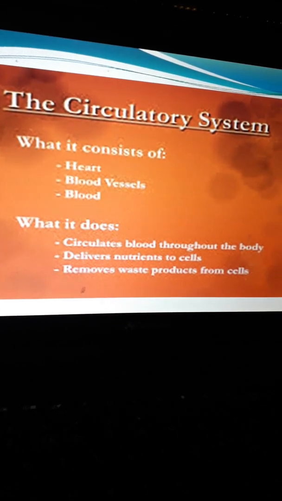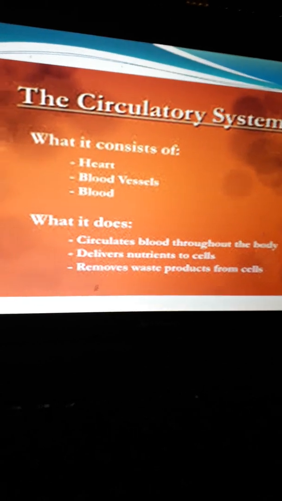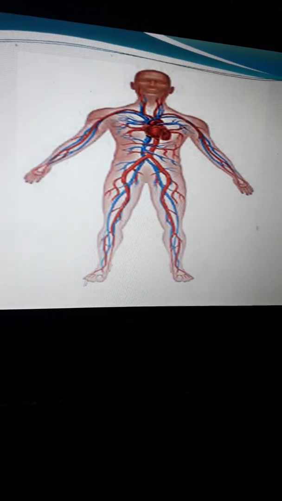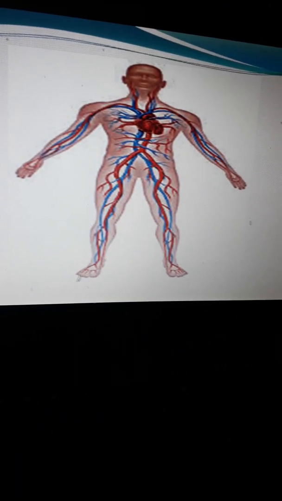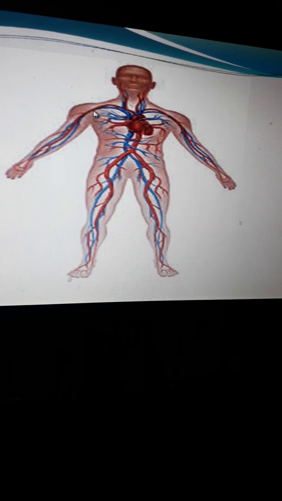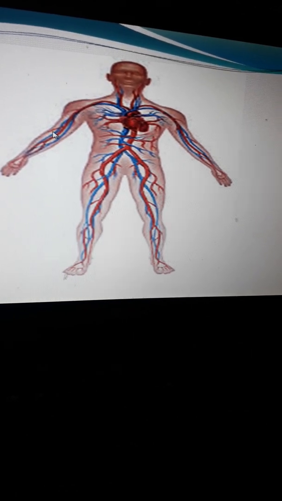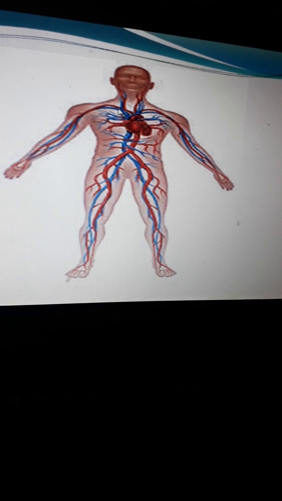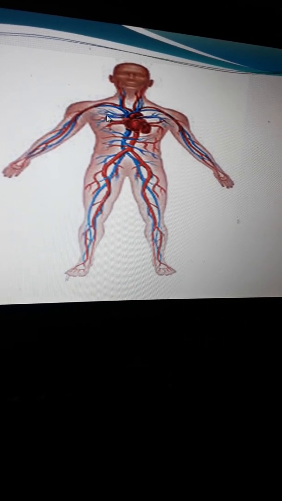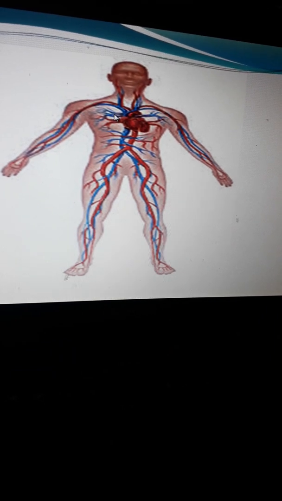Now blood vessels, there are two types of blood vessels, arteries and veins. The red color structure that you find, these blood vessels are called arteries, and the blue color vessels you can see, these are your veins.